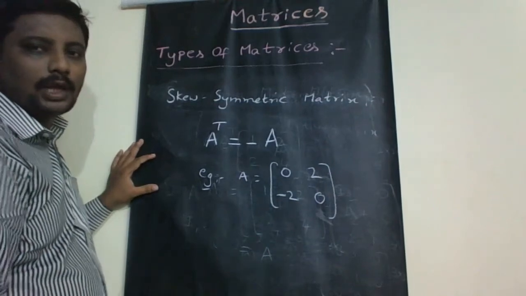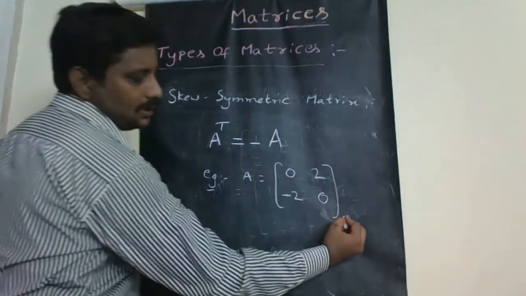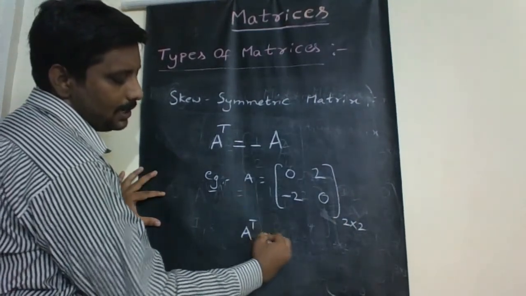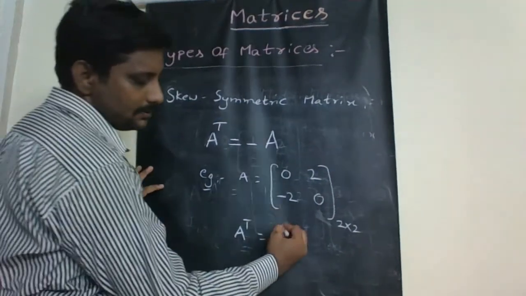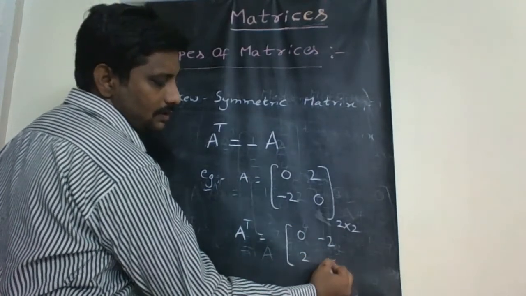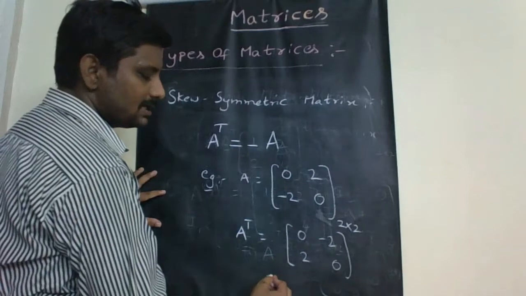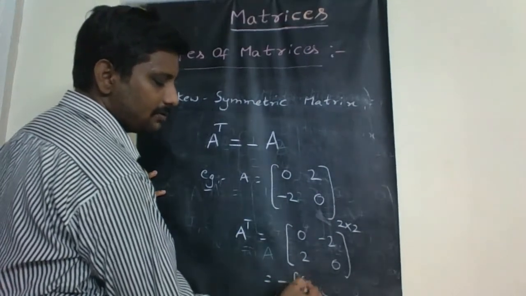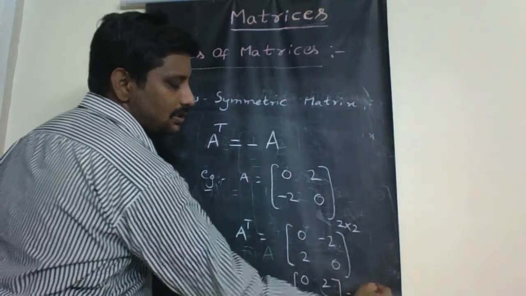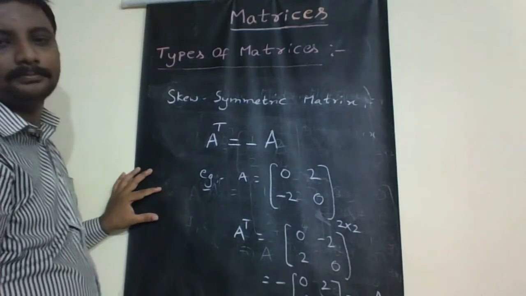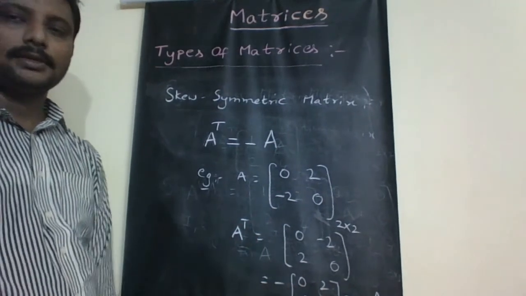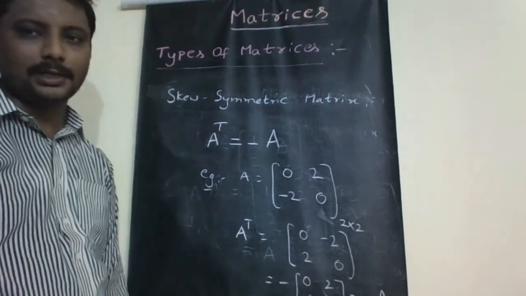0, 2, minus 2, 0. If we consider this square matrix which is of order 2 by 2, then its transpose is A transpose. So A transpose is 0, minus 2, 2, 0. But taking minus as common, we will get minus of the matrix 0, 2, minus 2, 0, which is nothing but minus A. So here clearly we have A transpose is minus A, so capital A is called a skew symmetric matrix.